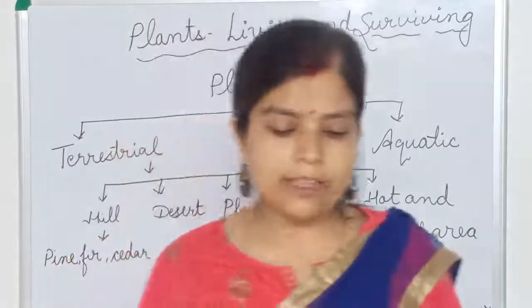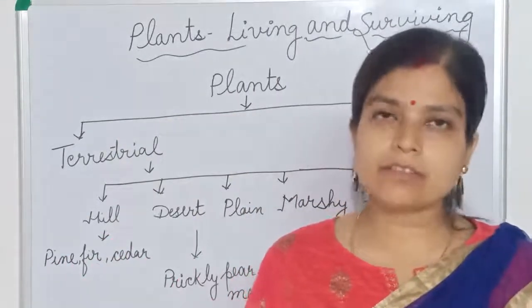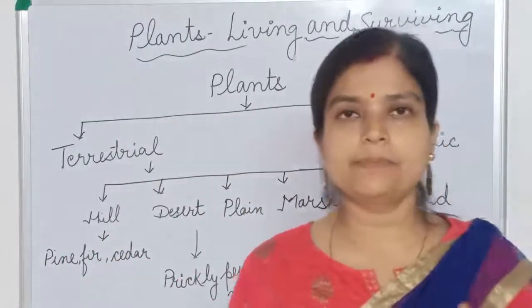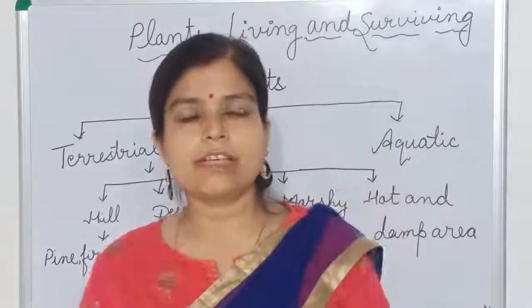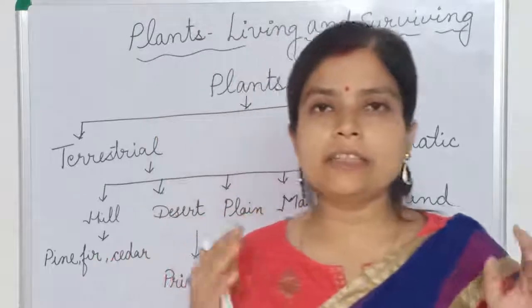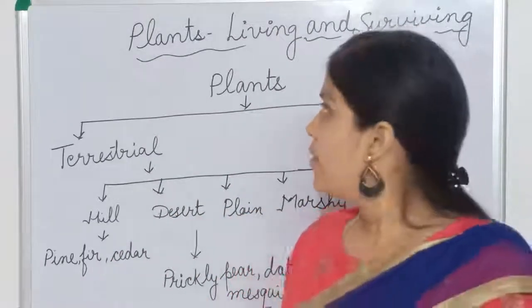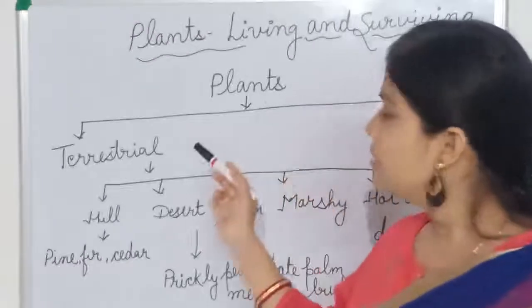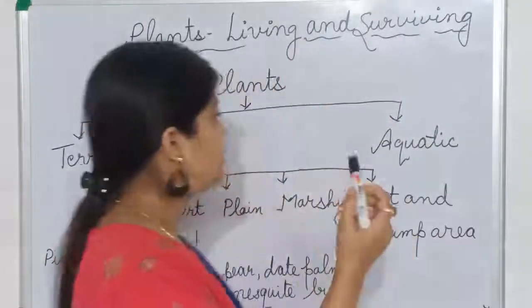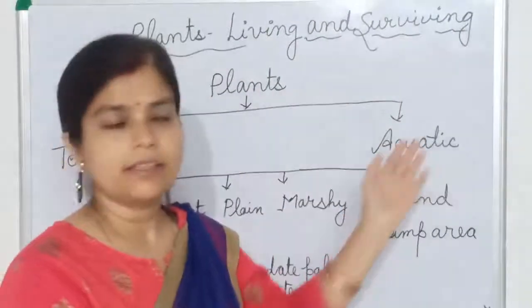If they are growing in a different region, they will have different characteristics also. Their shape, their structure, everything will differ from each other. In this chapter we will learn these things, okay? First of all, we divide plants into two different groups: terrestrial plants and aquatic plants.